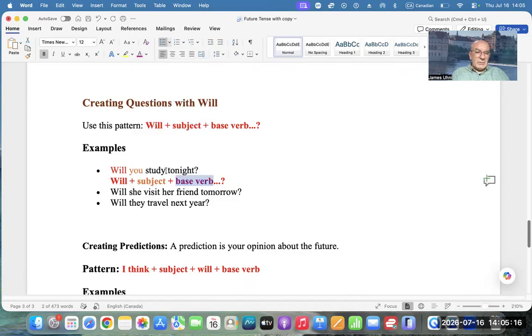And look how the object can turn. We don't have object after verb because we can have, will you study for the exam tomorrow? Will you study over the weekend or will you go with us to the cottage? Will you study English or Spanish?